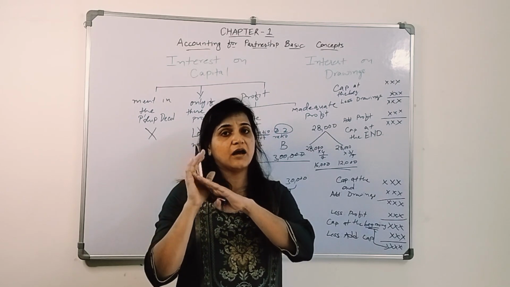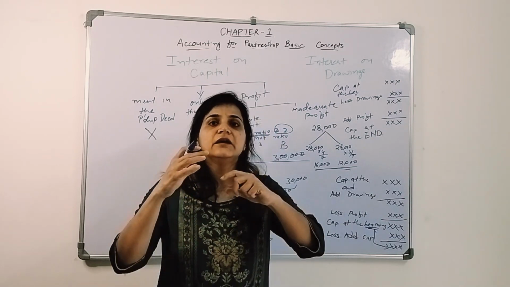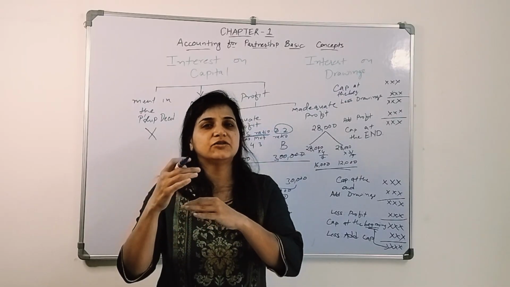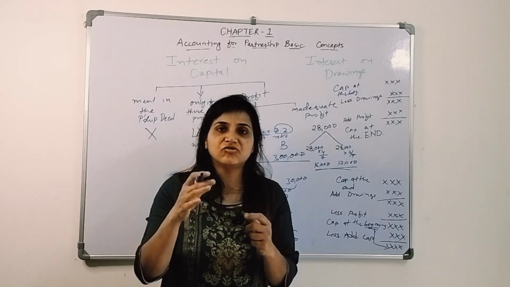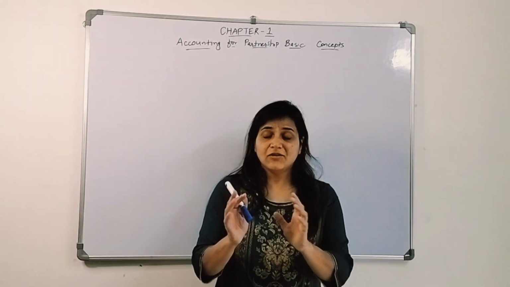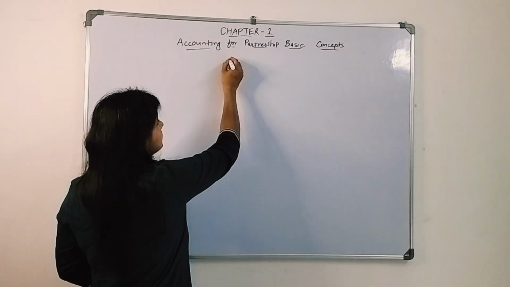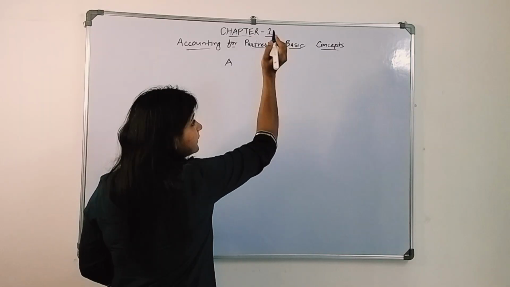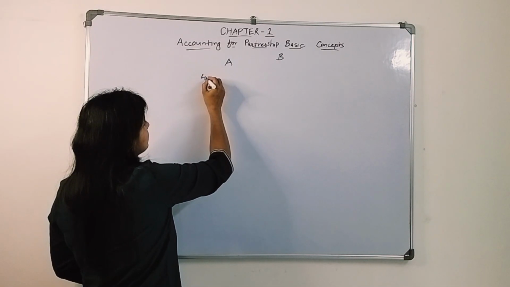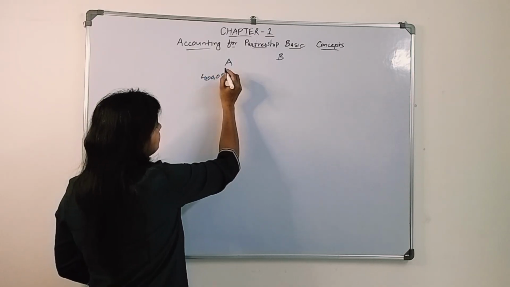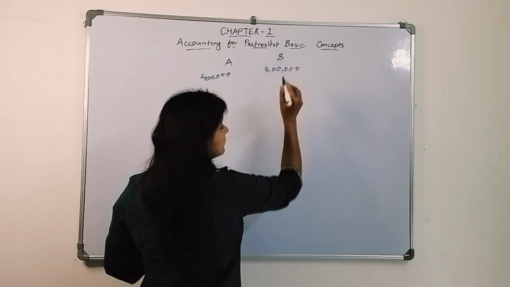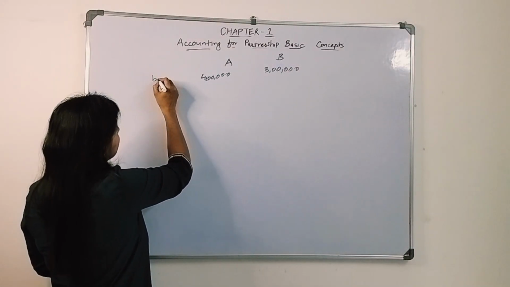Now let's see how to calculate when the partner brings in additional capital after 2 months, after 3 months, or withdraws a certain amount of capital. How to calculate? Let's say there are two partners, A and B. A brings in capital of 4 lakh, this is the beginning of the year, and B brings in 3 lakh.